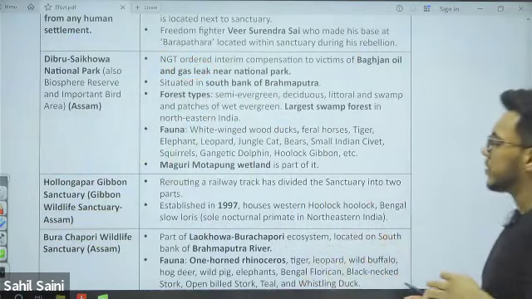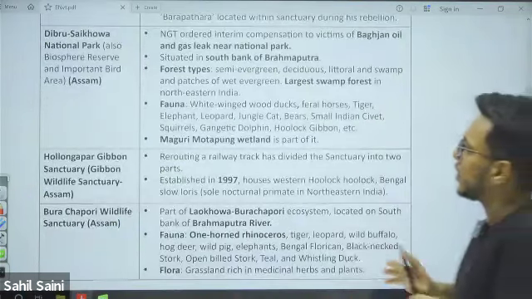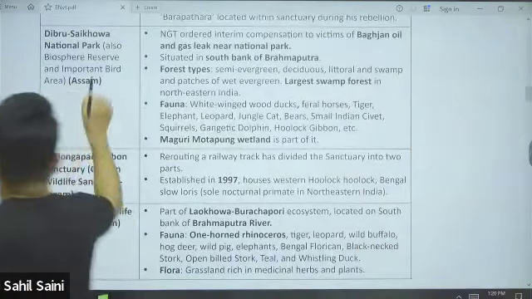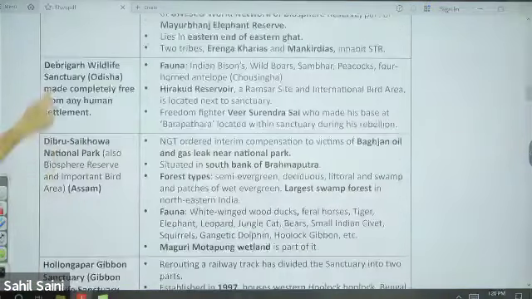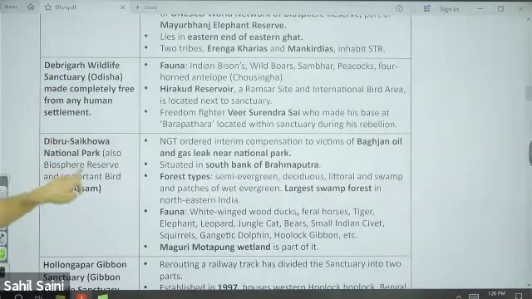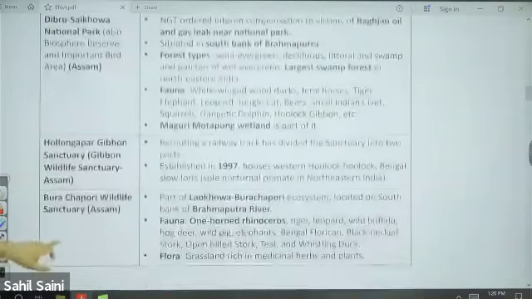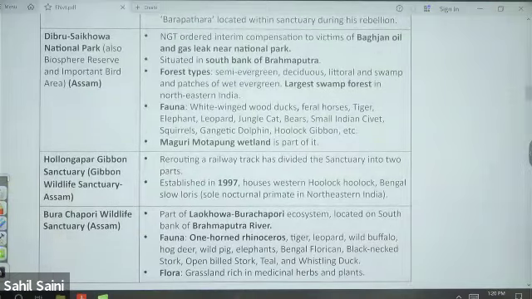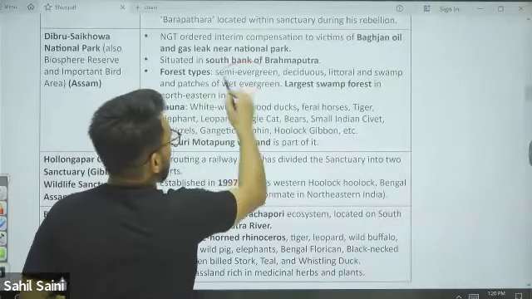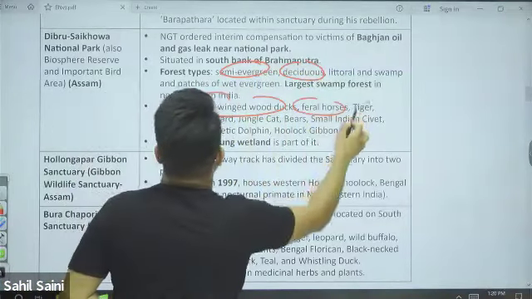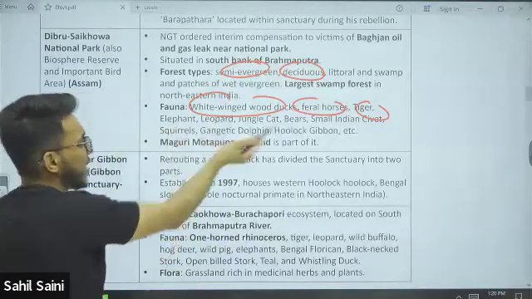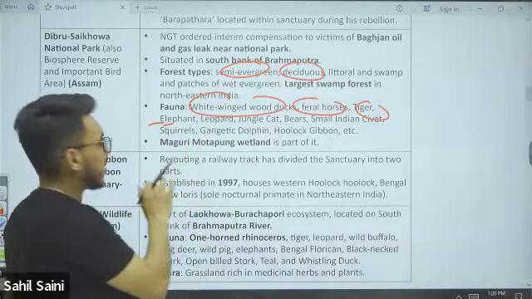Now, Dibru-Saikhowa National Park, where is it located? Assam. See, Debrigarh is in Odisha. Dibru is in Assam. So Debri is in Odisha, Dibru is in Assam. Fine. Please don't get confused. Now, semi-evergreen and deciduous forest, and white-winged wood duck, feral horse, tiger, elephant are important creatures that are found here.